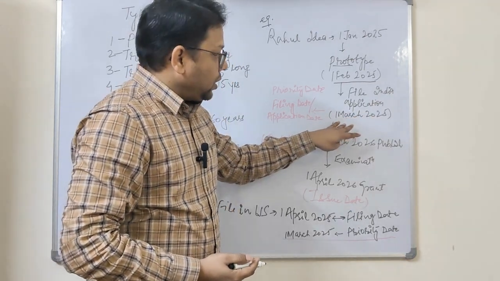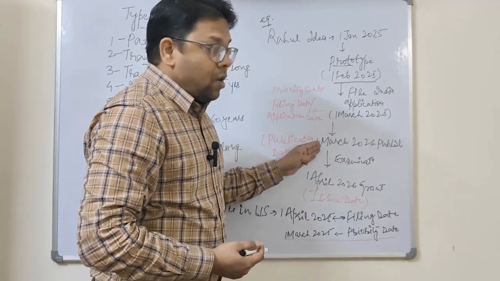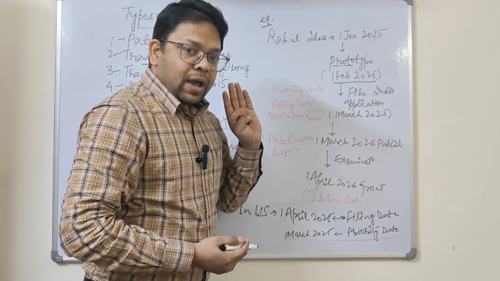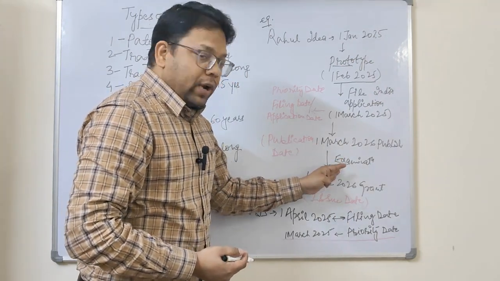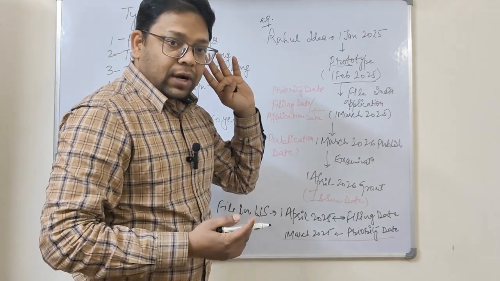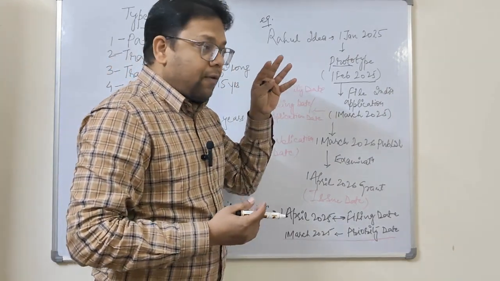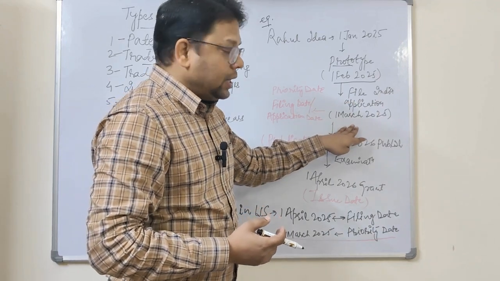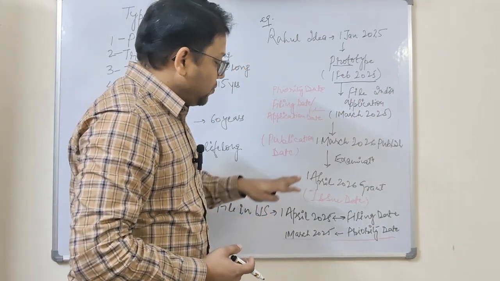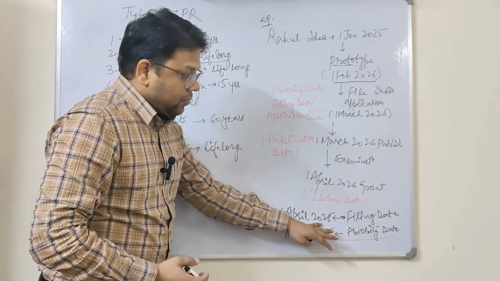1st March 2025, and after one year, his patent application was published on 1st March 2026. After that, the application went into examination and the patent was granted. Rahul was very happy. But when he filed his patent application in India on 1st March 2025, one month later he also filed his patent application in the US, on 1st April 2025.